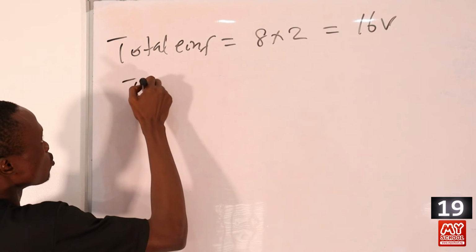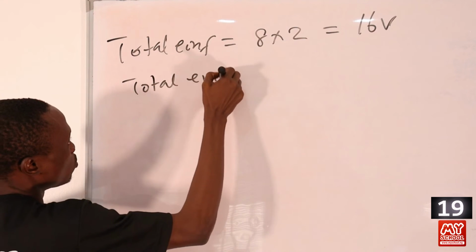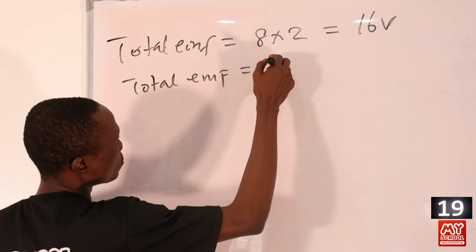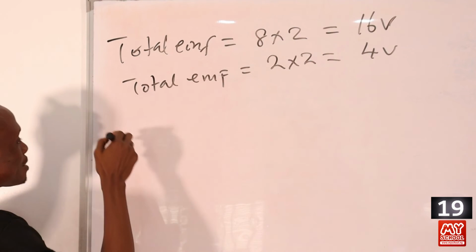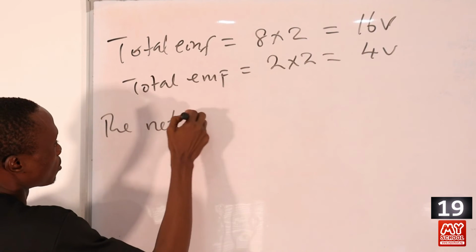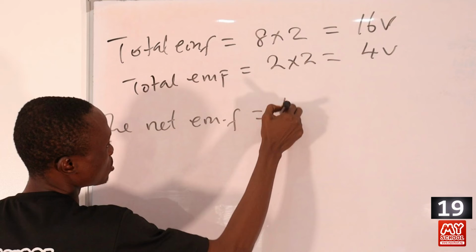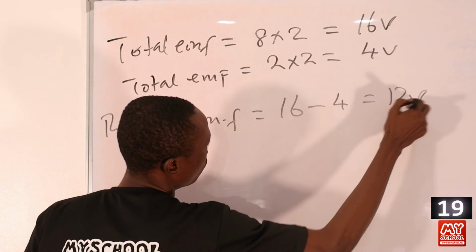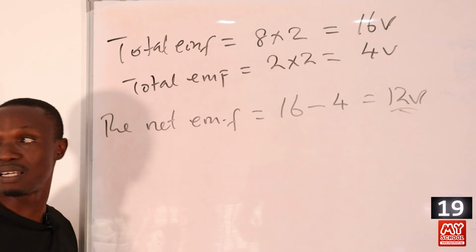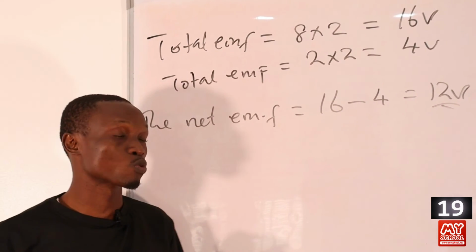The total of those 2 will be 2 times 2, which is 4 volts. So the net EMF will be 16 minus 4, which equals 12 volts. So the net EMF of the radio is 12 volts.